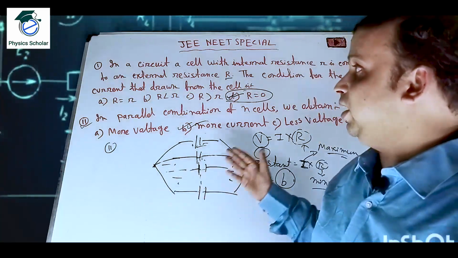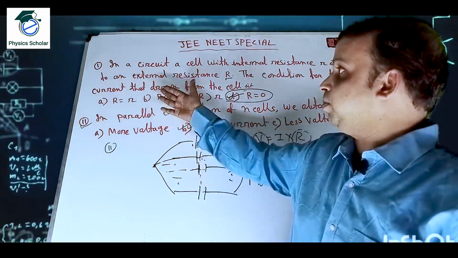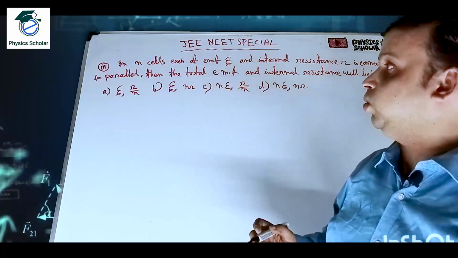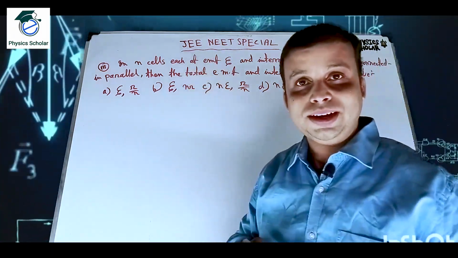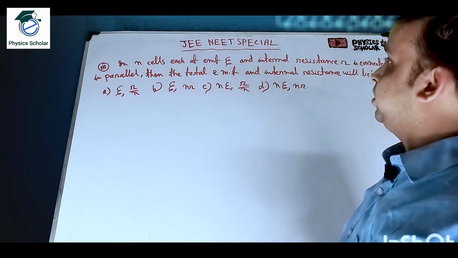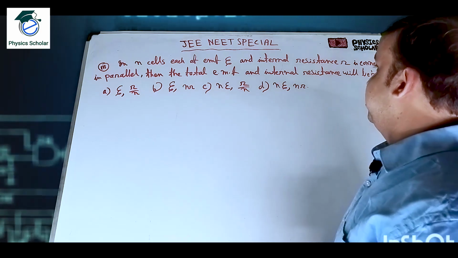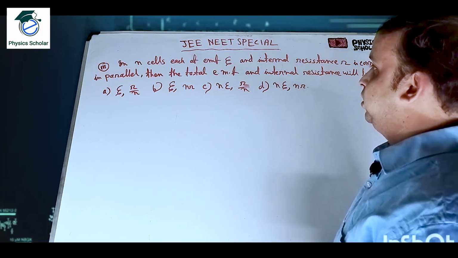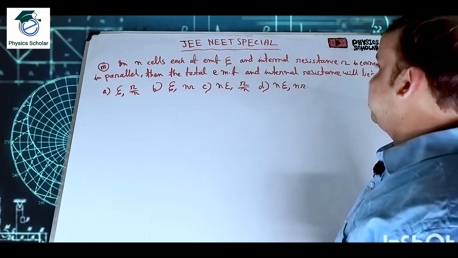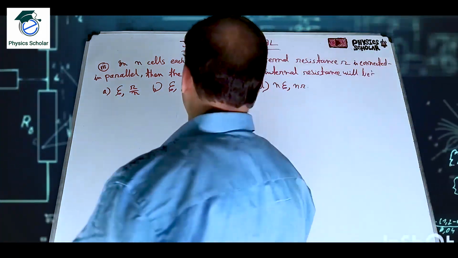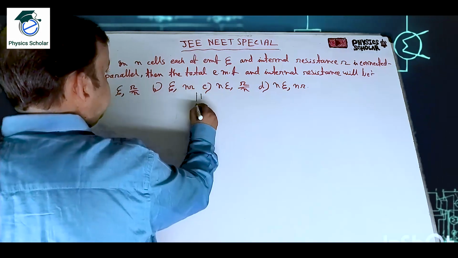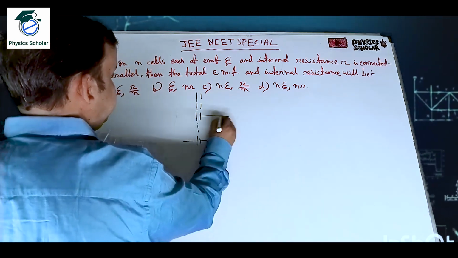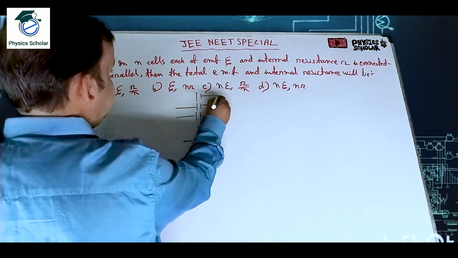Okay. Now without further delay, let us move to problem number 3. Okay, students. So in n cells, each of EMF eta and internal resistance small r, connected in parallel, the total EMF and the internal resistance will be, okay, that they are connected in parallel. Clear? So this is up to n terms. They are connected in parallel.